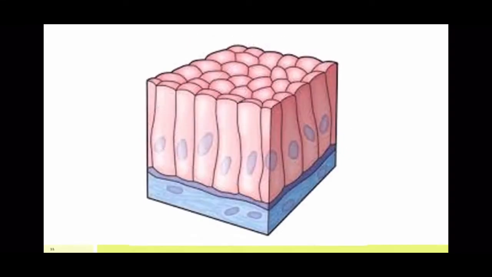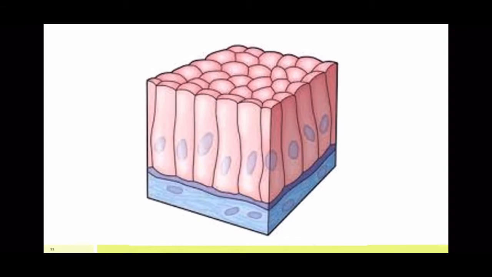The next one which we are going to learn is columnar epithelium. Now you know why it is called like that, because the cells you can see are in the form of columns, tall cells. This is present in the inner surface of the intestine or the alimentary canal.